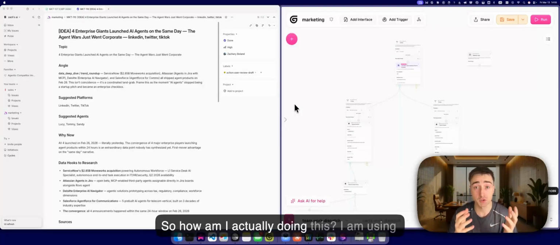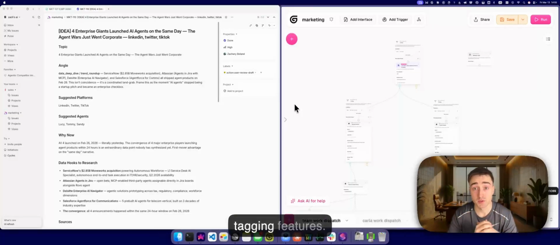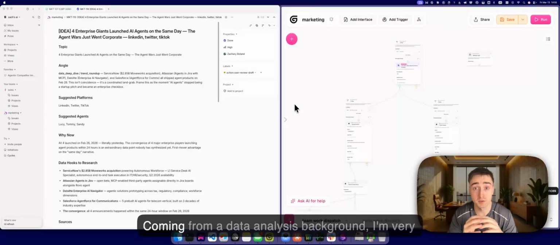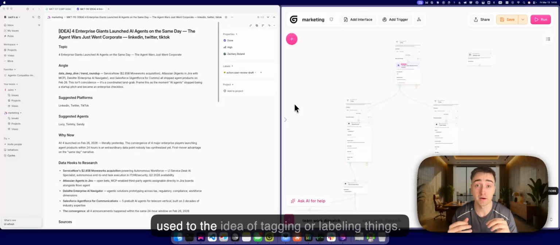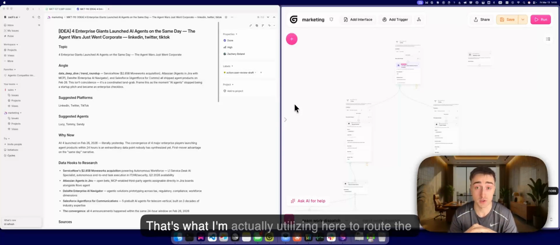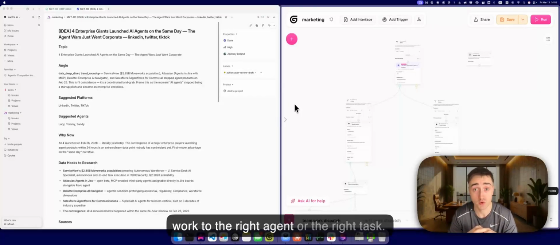So how am I actually doing this? I am using tagging features. Coming from a data analysis background, I'm very used to the idea of tagging or labeling things. That's what I'm actually utilizing here to route the work to the right agent or the right task. How am I doing this?